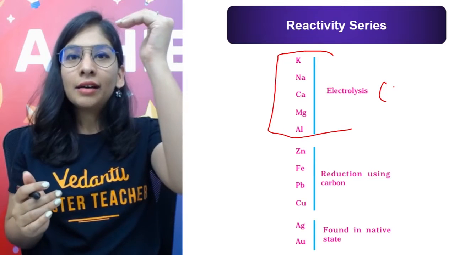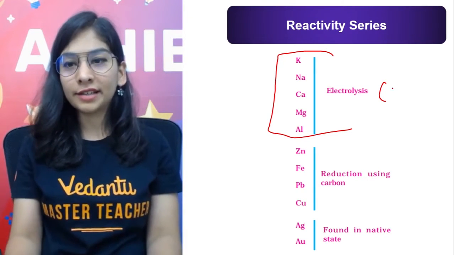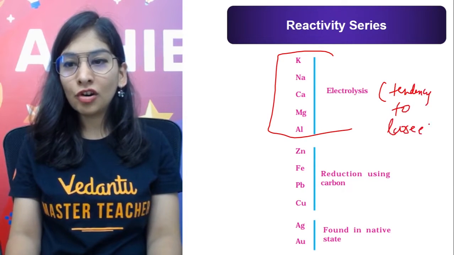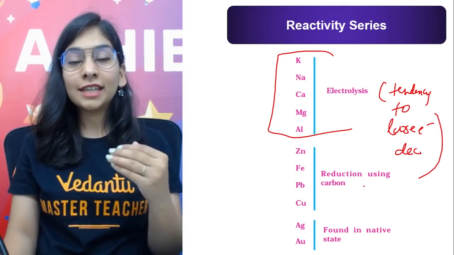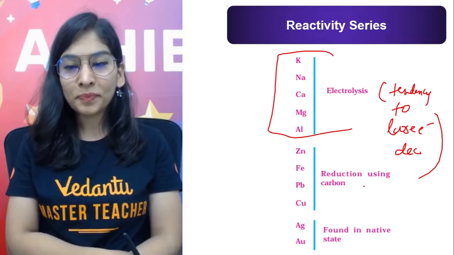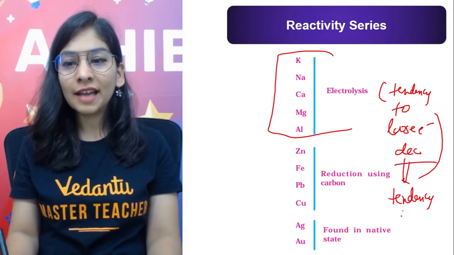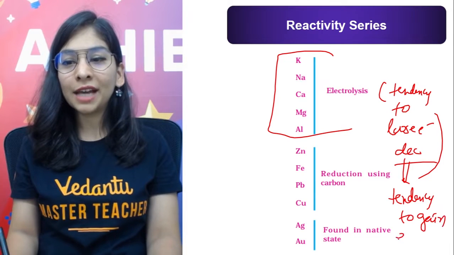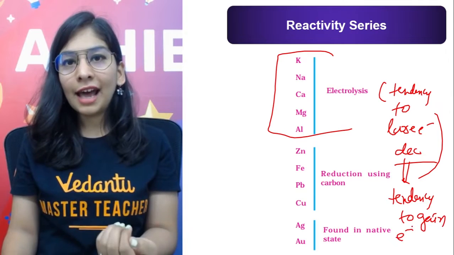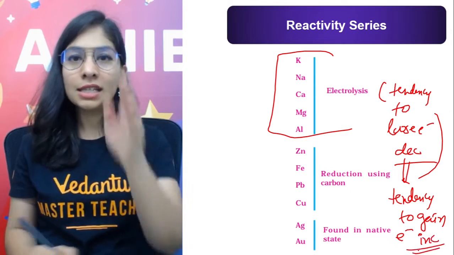So when I say reactivity is decreasing, that means their tendency to lose electrons decreases, and their tendency to combine and react with other substances definitely decreases. Okay, but you can conclude one more thing: the tendency to gain electrons, if needed, if they are in the form of cations, they can take electrons, and the tendency to gain electrons will be increasing down the series.